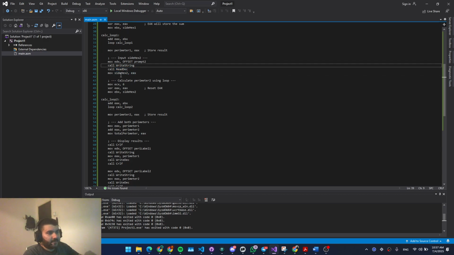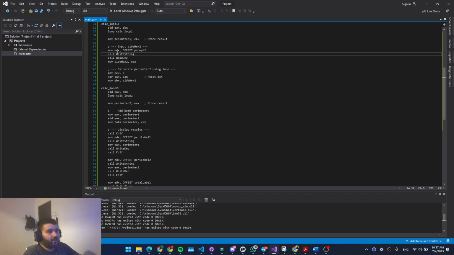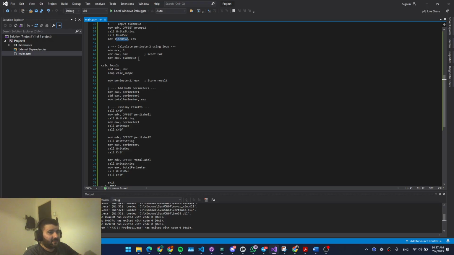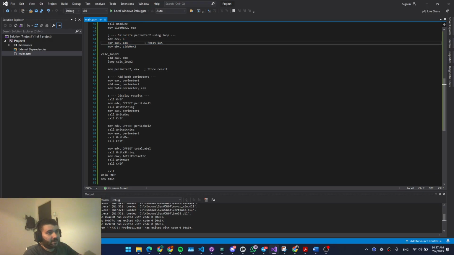After finishing with that, we're going to input side hex 2. For side hex 2, we move to EDX and offset the parameter 2, and then we call WriteString and ReadDec for that, and then we move side hex2 into EAX. Next we calculate the parameter 2 using the loop function, and here we have a function called calculate loop 2.